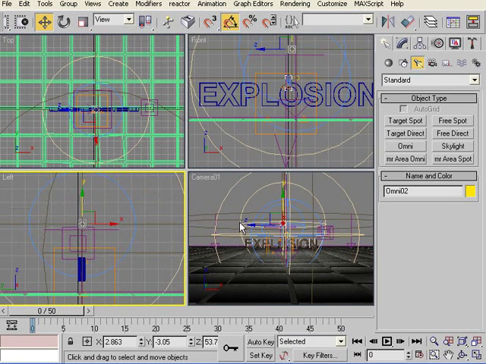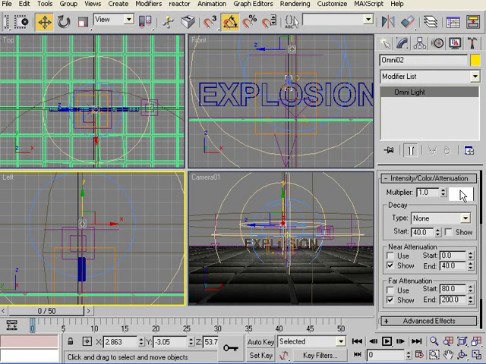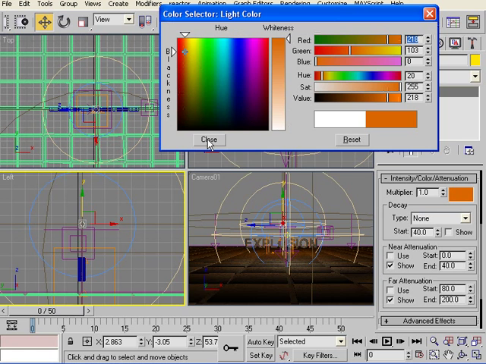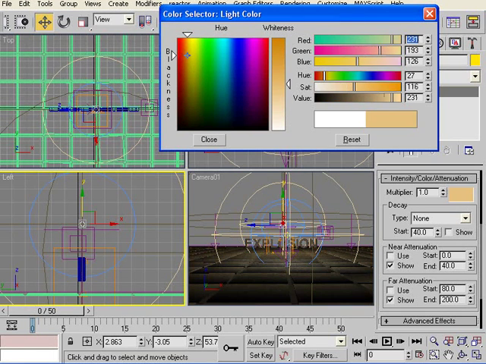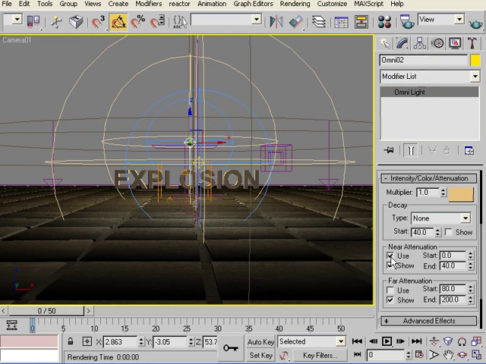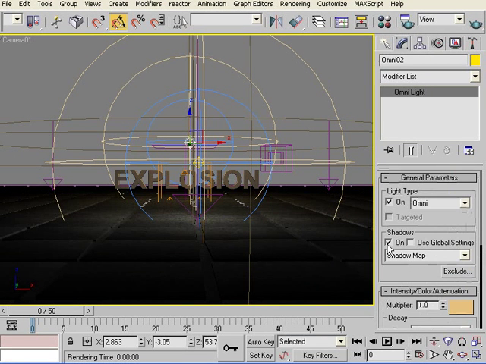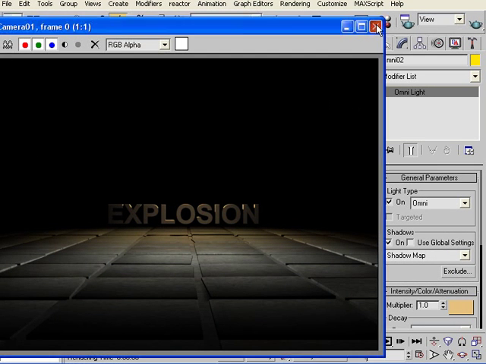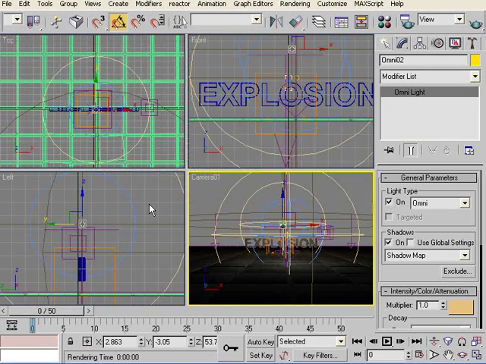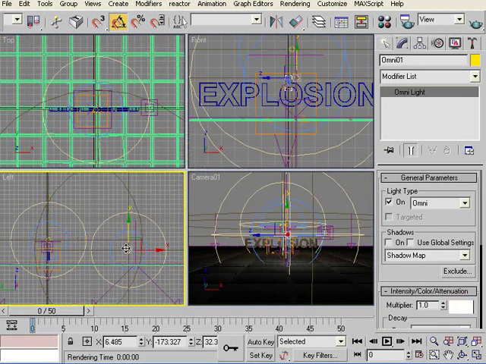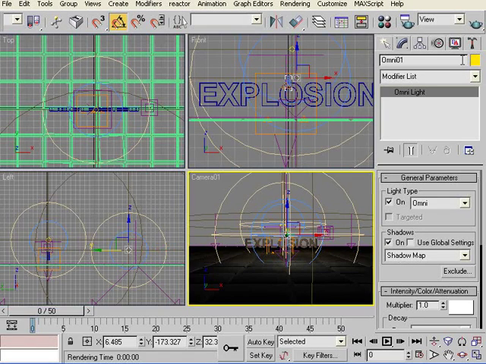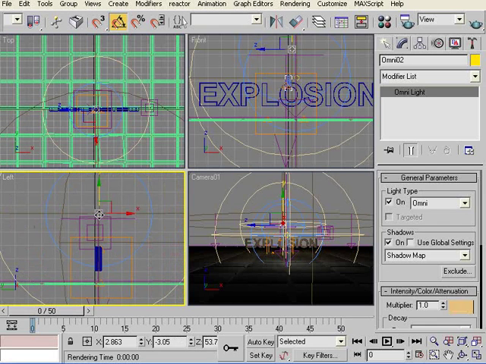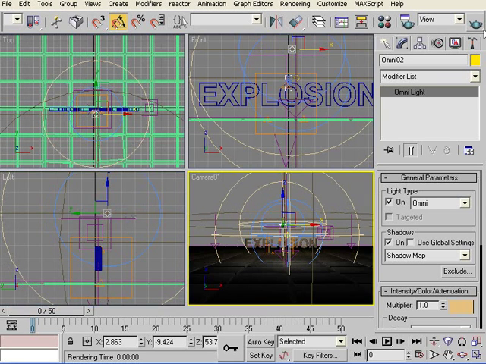So here the light is. Now we change the light color here to a bit orangish. Now we need to turn on the shadow maps for that. So we want to have shadow of the explosion text. Turn on the shadow for the other light as well. Let's move this light, the one that is above explosion, a bit forward so that we can see the text.